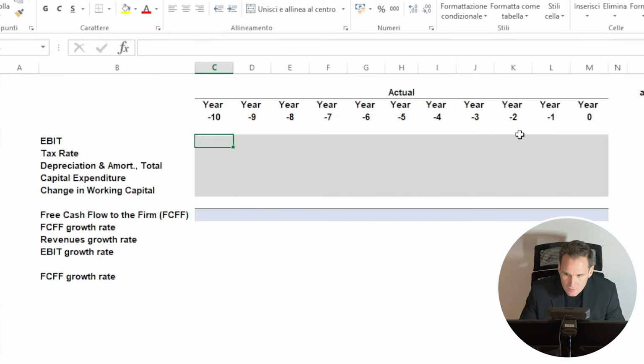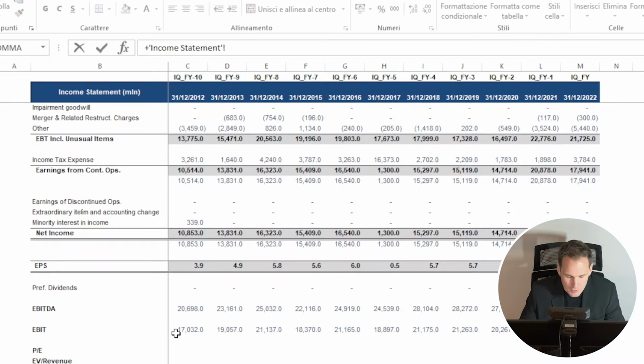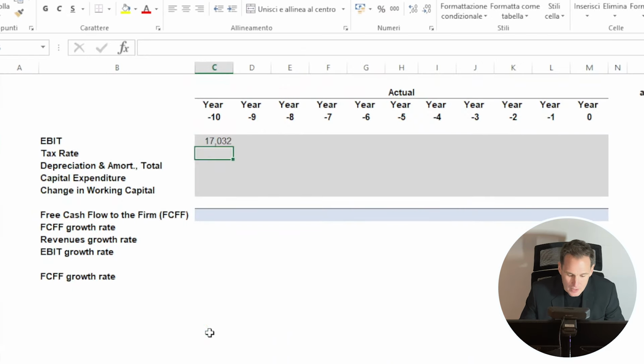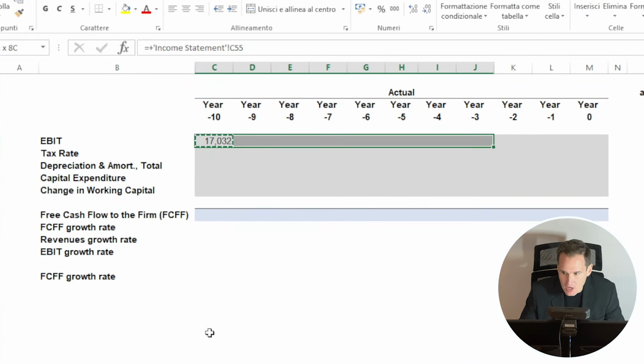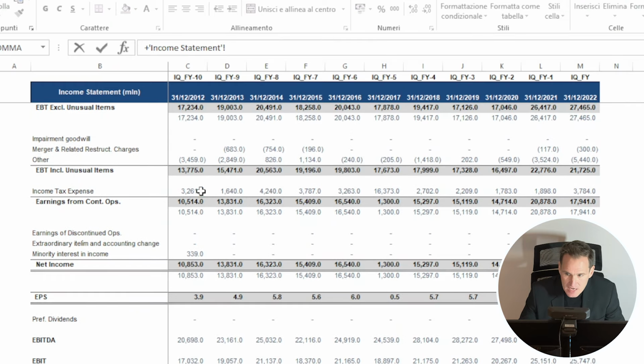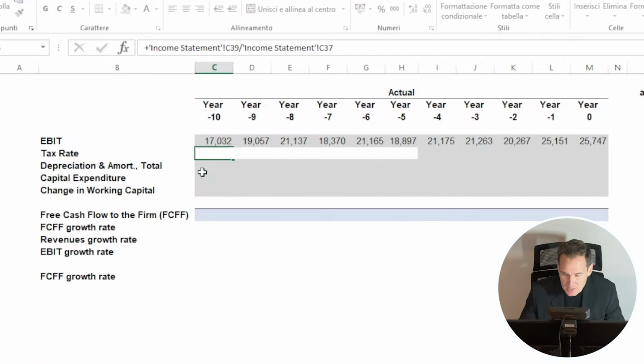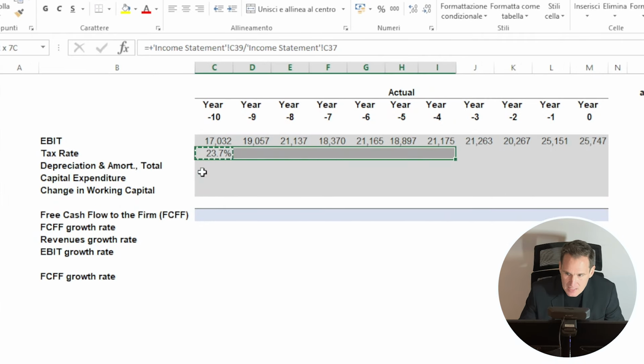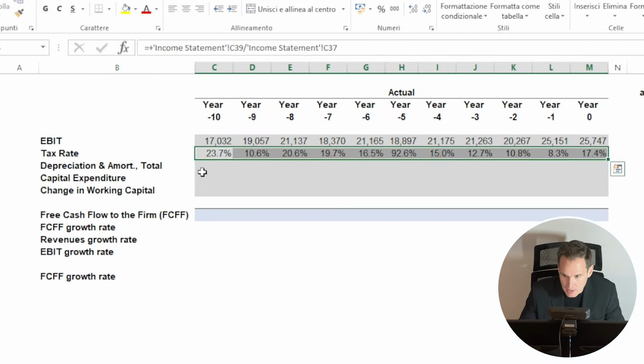Starting with the free cash flow to the firm estimation, we first need to start from the EBIT, or earnings before interest and taxes, which can be found in the income statement here, and then we drag and drop the formula like this. We then need the tax rate, which we can approximate as the ratio between the tax expenses that had been paid and the earnings before taxes here.